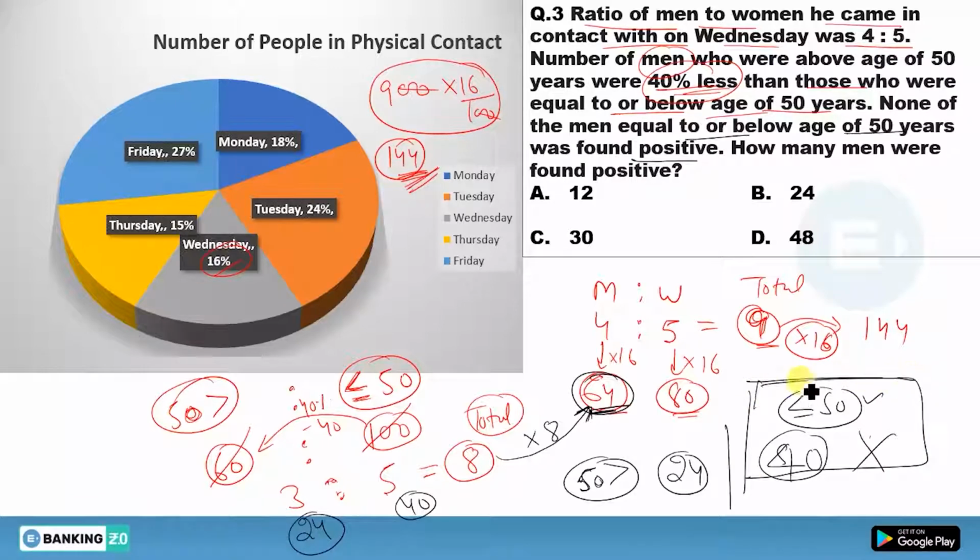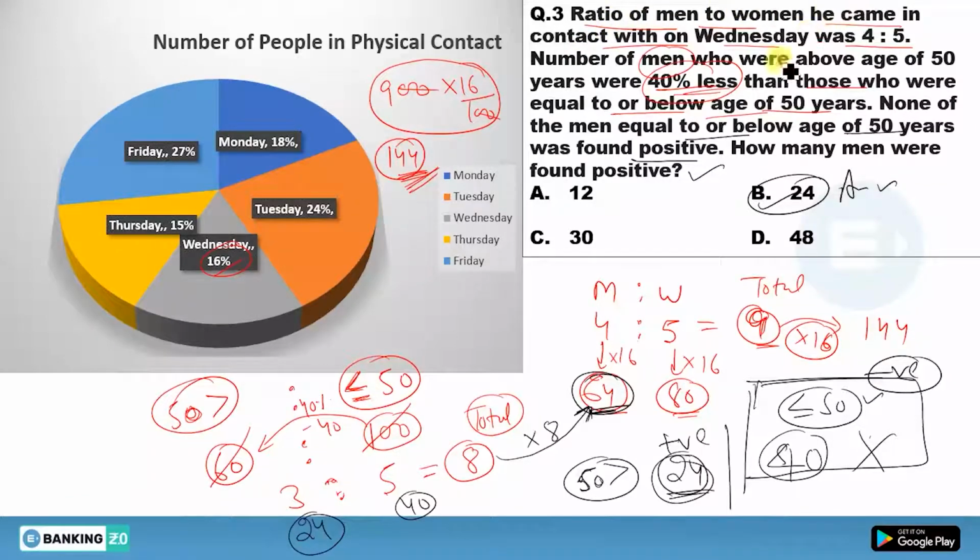Means these are negative or COVID-19 negative. How many men were found positive? It means these all 24, these are positive. So what will be the answer to this question? This answer will be 24. One more time we'll discuss this.